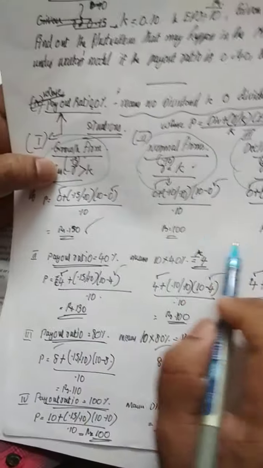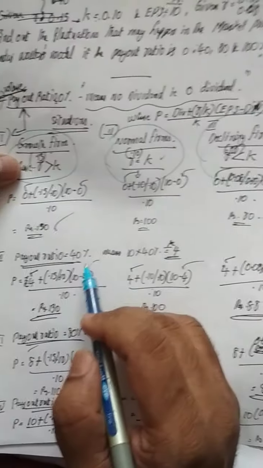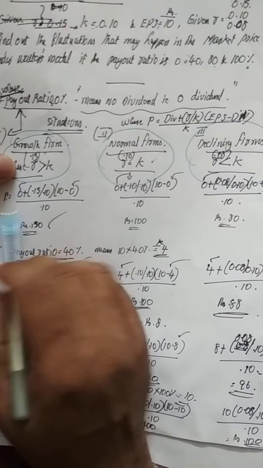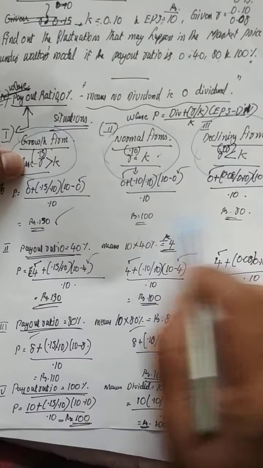These equations we substitute here, and we will get various prices of the shares under 3 different situations. Present P is what? Present market value of shares. We will get the present market value of shares under the various situations.